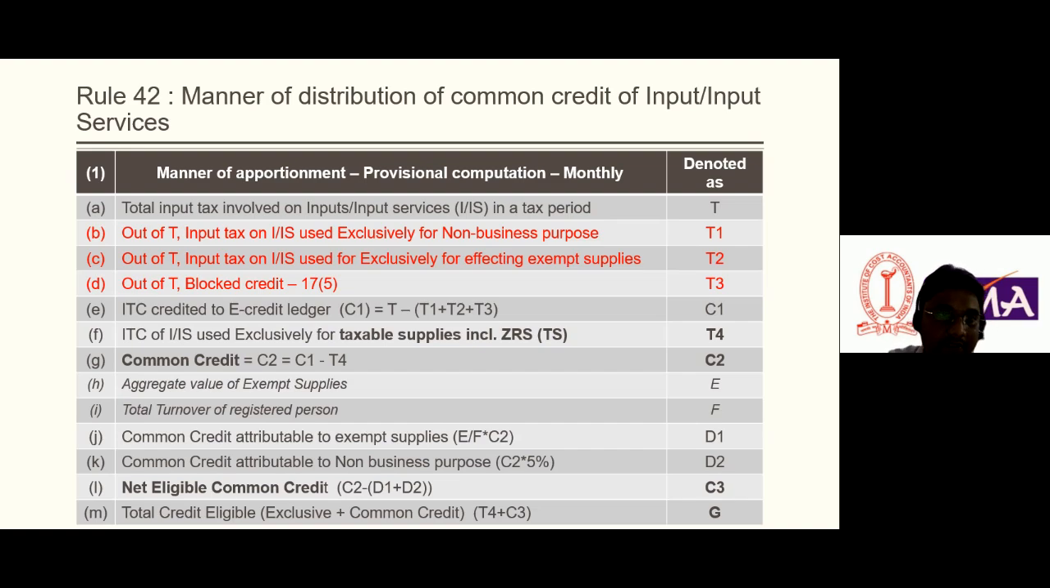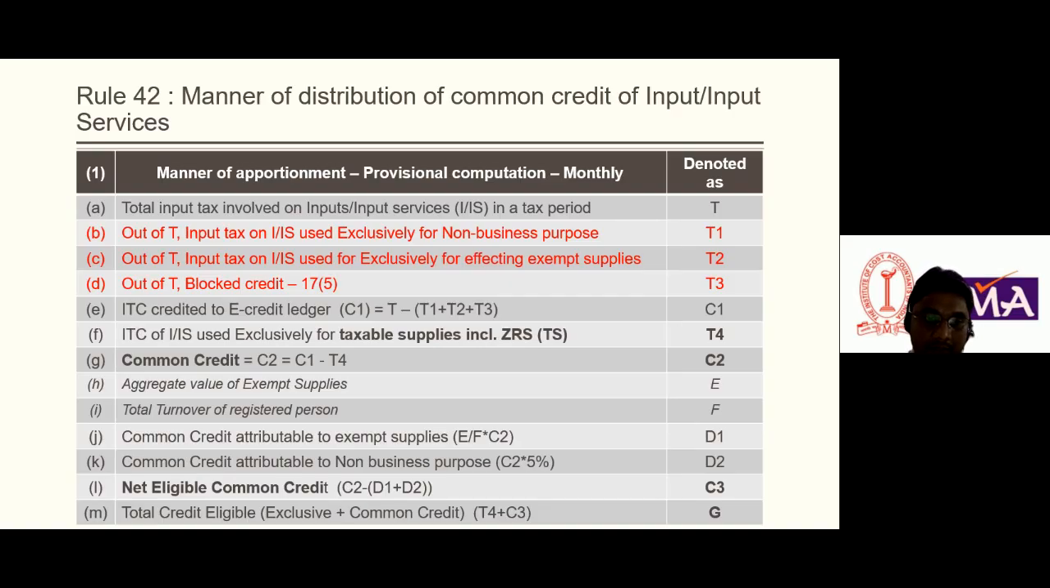There is a formula given in Rule 42. If we divide the value of exempt supplies, excluding taxes, by the total turnover, and multiply by the common credit, we get the common credit attributable to the exempt supply, D1. Next, common credit attributable to non-business purpose. It is assumed in this rule that 5% of common credit shall be used for non-business purposes. Our common credit is C2, so 5% of C2 is D2.